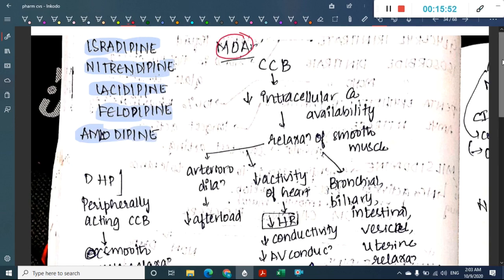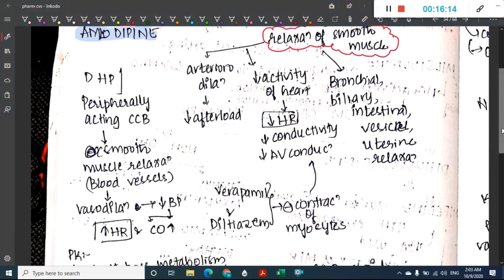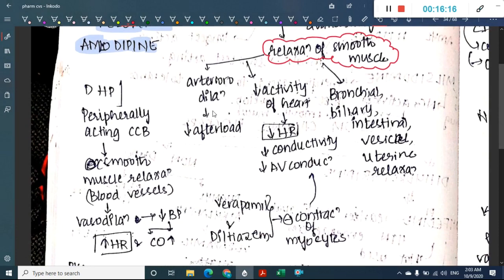See, these calcium channel blockers will decrease the intracellular calcium availability by blocking the calcium release, right? And as a result, what do they do? They cause relaxation of smooth muscles. Okay, based on the site of relaxation, they have different actions. See, in arteries, by causing arteriolar dilatation, they decrease the afterload.